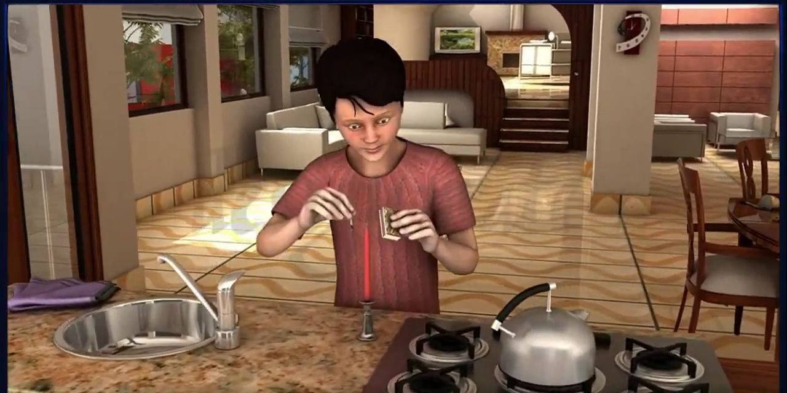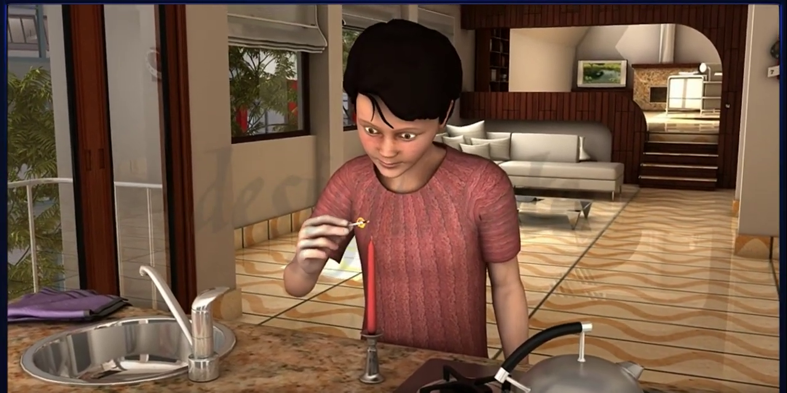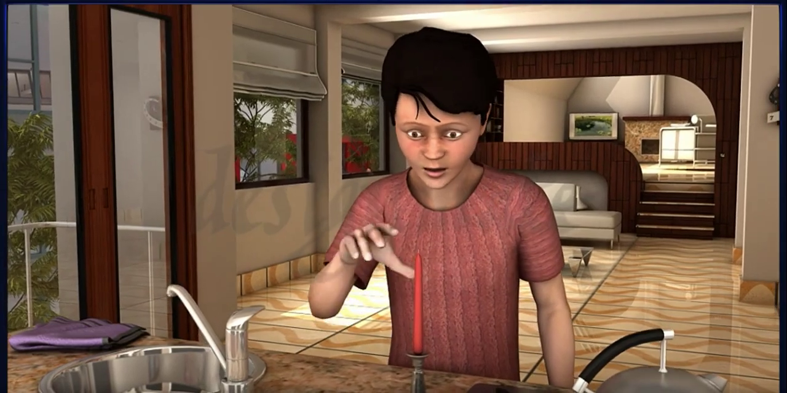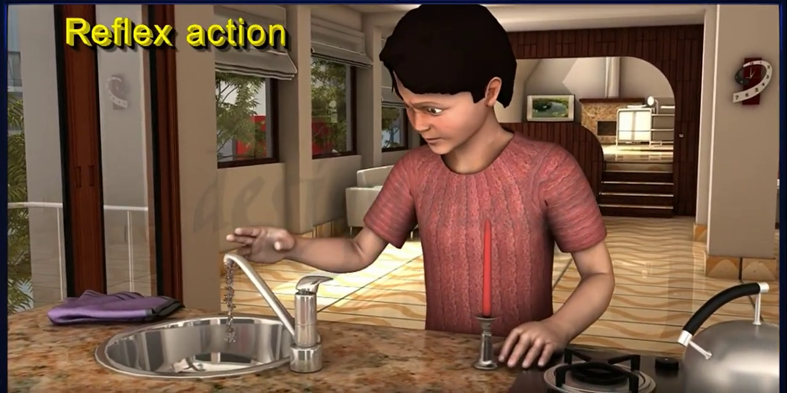On lighting a match, if our fingers get burnt by the flame accidentally, we retract our hand rapidly and unconsciously. This spontaneous action in response to a stimulus is known as reflex action.